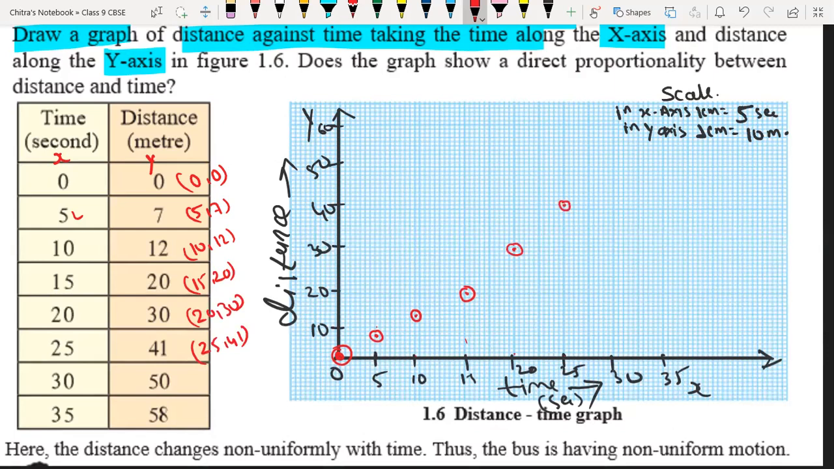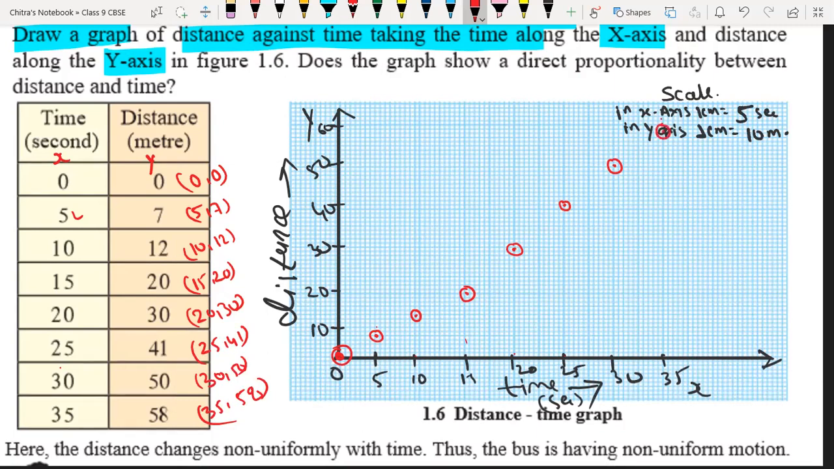Then we have 30 and 50. Here we have 30 and here we have 50, that point. Then we have 35 and 58. Here we have 35, and 58 is just below the 60, so the point will come over here.